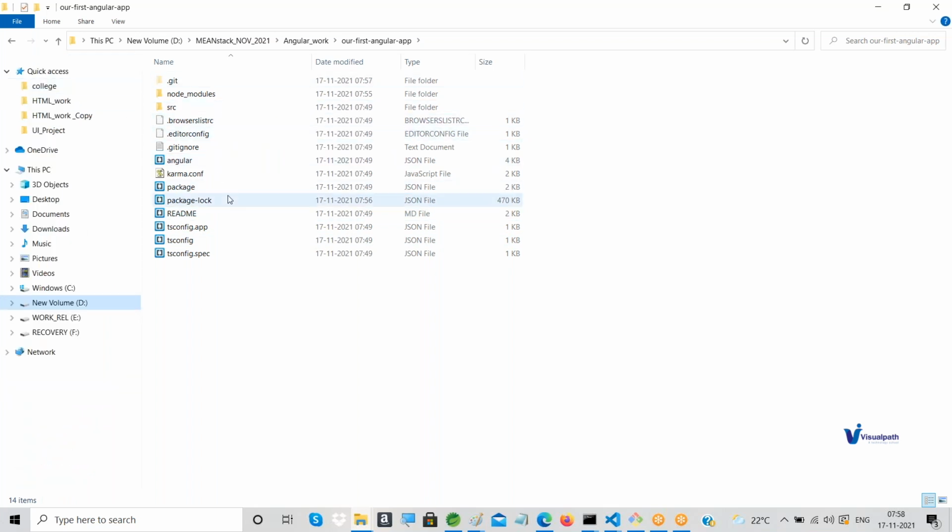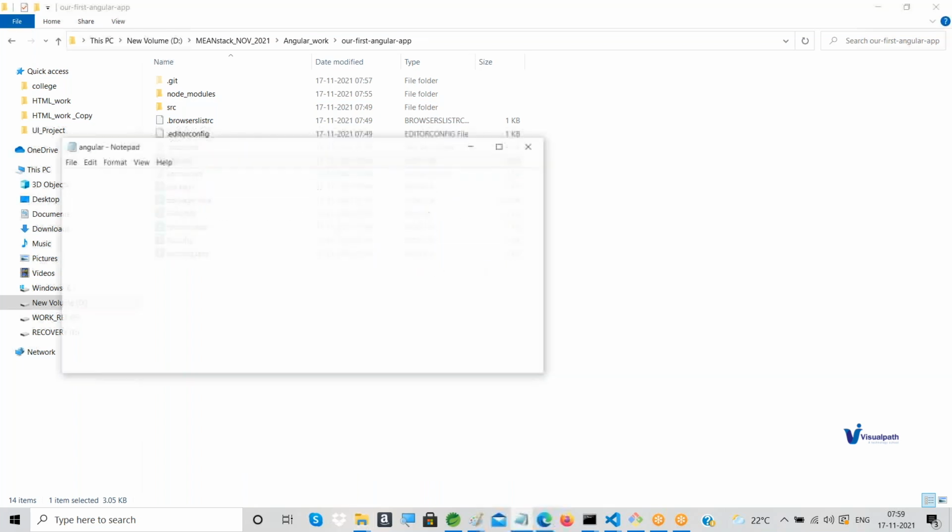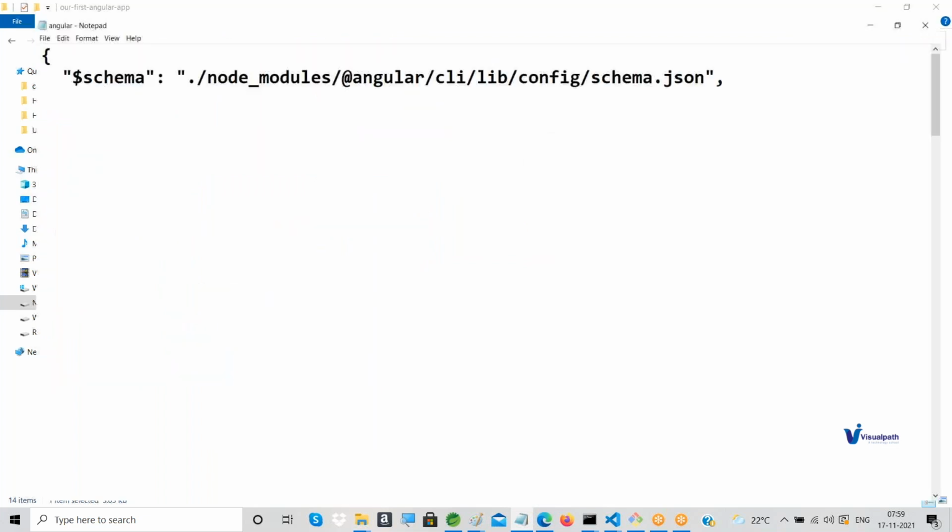If you don't want to use ng new, if you don't want to go with this style using the CLI, then you have to do all these things manually. It's not possible at all, because if you look at any of the files here, so much information is there.